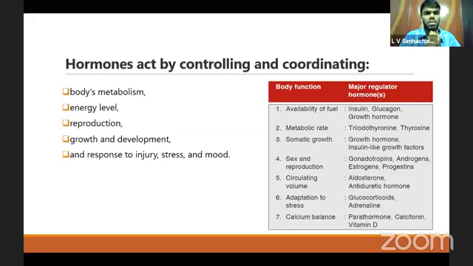They are both antagonistic to each other. Reproduction is mainly controlled by gonadotropins and sex hormones like progesterone and estrogen in females and testosterone in males. Growth and development is mainly regulated by the hormones growth hormone and insulin-like growth factors. Response to injury, stress and mood, by adaptation to stress, involves hormones such as glucocorticoids and cortisol. They are mainly concerned with response to injury and stress. Hormones like adrenaline and noradrenaline are also mainly concerned with stress. They are sympathetic hormones.